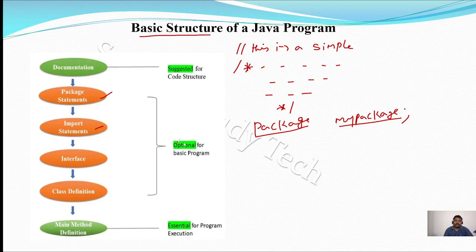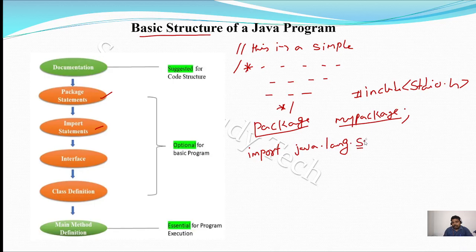Next is the import statement. In C you use hash include stdio dot h header file. Here also you can use the import statement in Java to import the packages. For example, import java dot lang dot System.